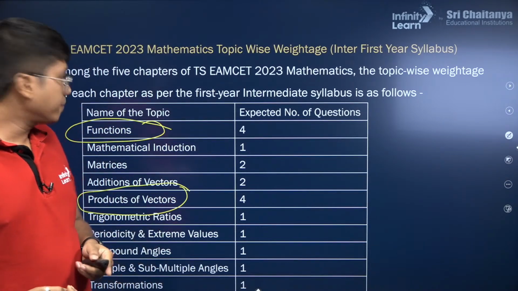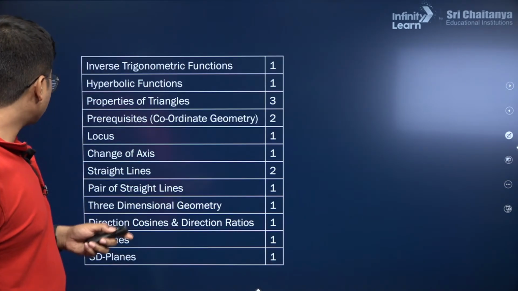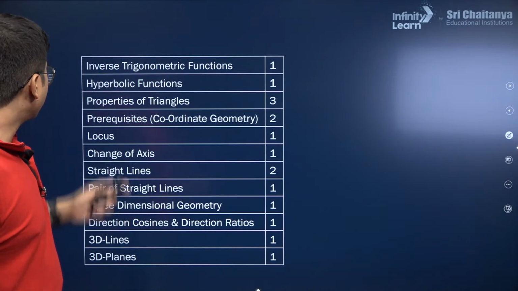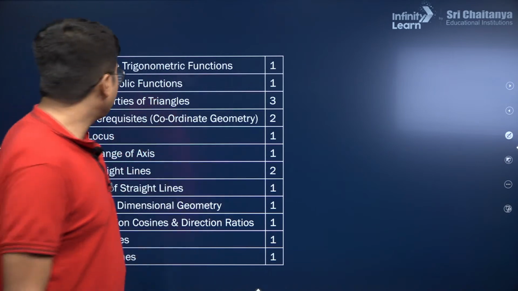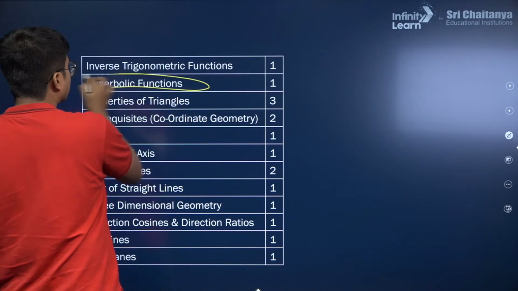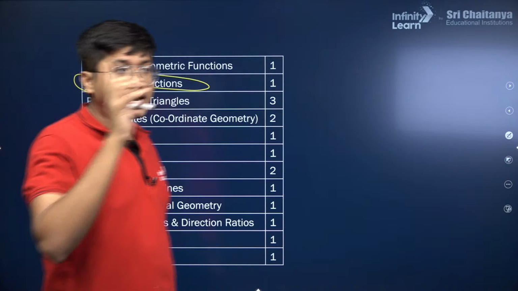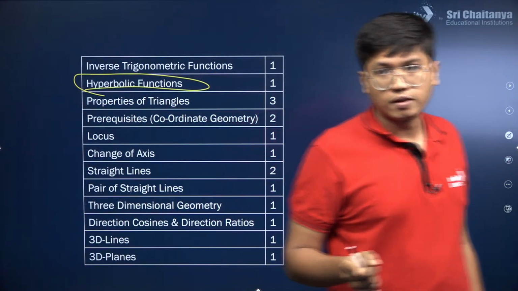Mathematical induction I don't think is deleted, but there are a few additional parts in there, like hyperbolic functions. Important for your Eamcet, not there in JEE Mains or Advanced.